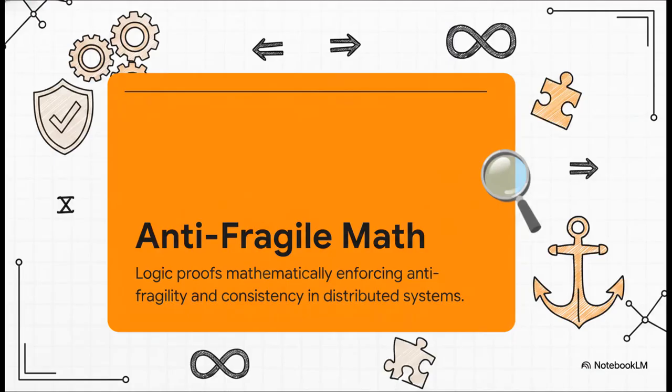Before we get into the heavy logic, it's absolutely crucial we define exactly what we mean when we talk about anti-fragile theory and these rigorous mathematical constraints. Anti-fragile mathematics uses logic proofs to enforce behavior. In traditional software, you know the drill. You write the code and then run endless, exhausting tests to see if a hacker can break it. In formal verification with tools like Lean, it's totally different. You write mathematical proofs that a certain failure state cannot even exist in reality. The code simply won't compile if the logic isn't absolute. We are looking at a system built entirely on these undeniable, airtight guarantees.